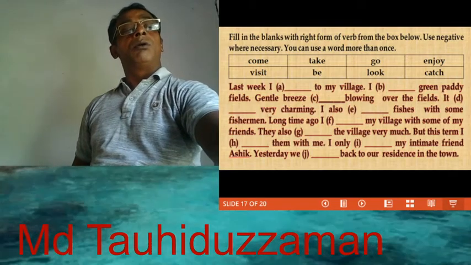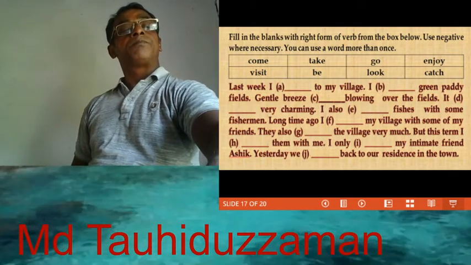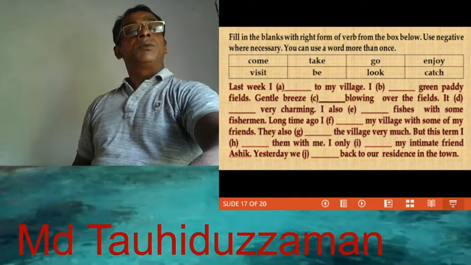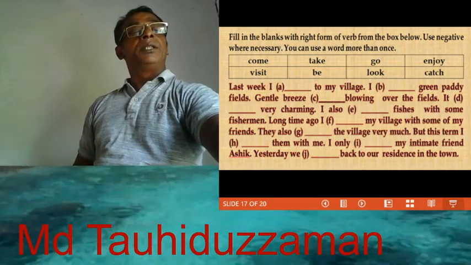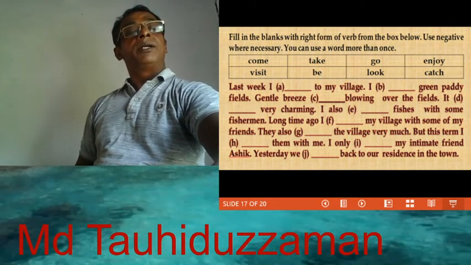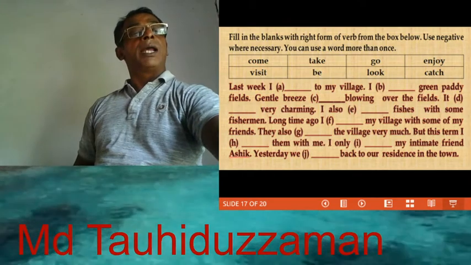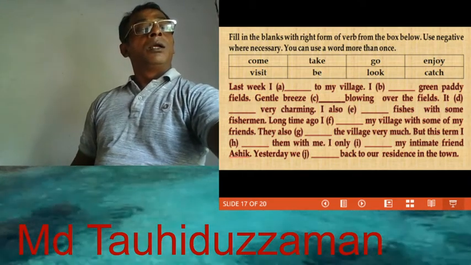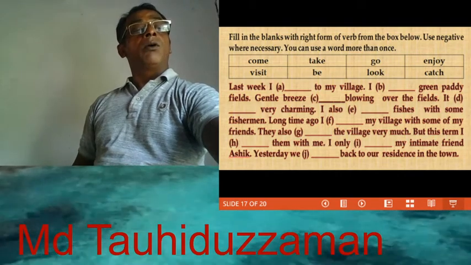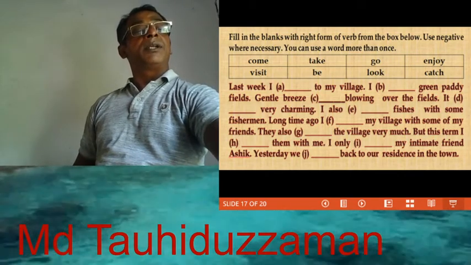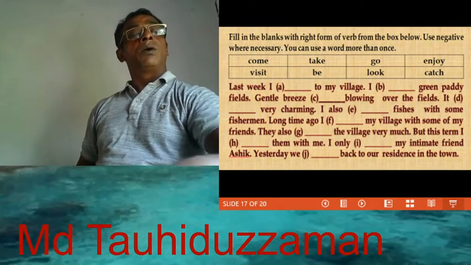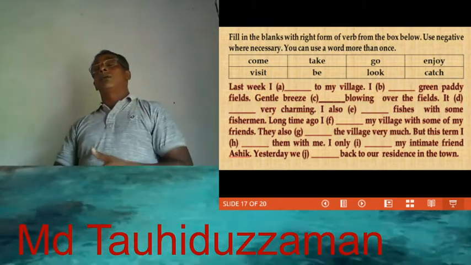Long time ago, I visit my village with some of my friends. They also enjoy the village very much. But this time I take them with me. I only dash my intimate friend Ashik. Yesterday we come back to our residence in the town.